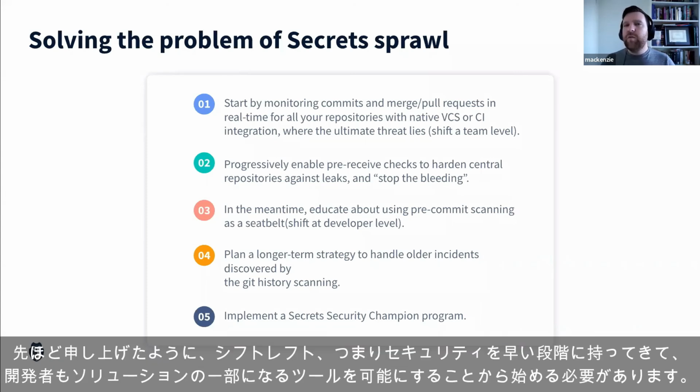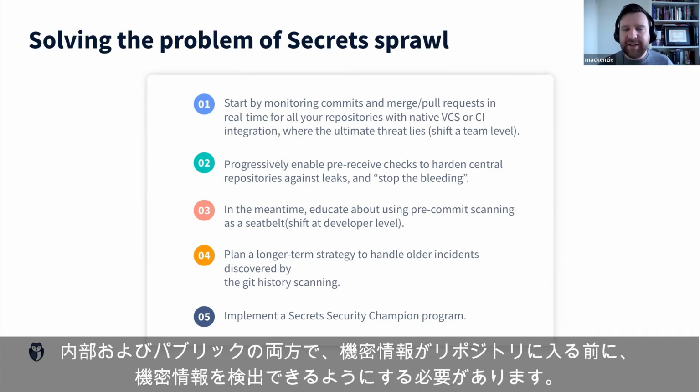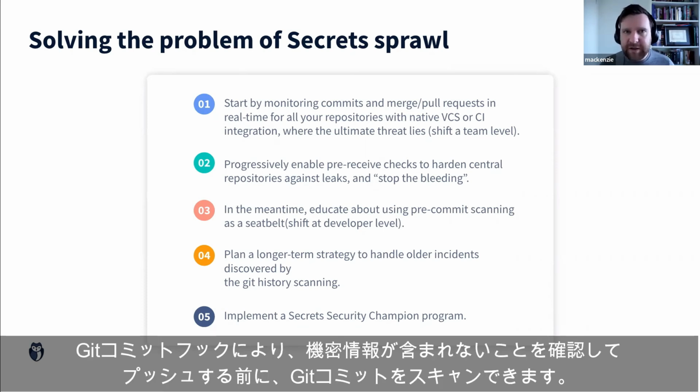Well, we need to start by, as I said, shifting left, bringing security earlier on, and allowing developers to have the tools to be able to be part of the solution. So we need to be able to try and detect secrets before they enter into our repositories, both internally and public. And we can do this with commit hooks, Git hooks.